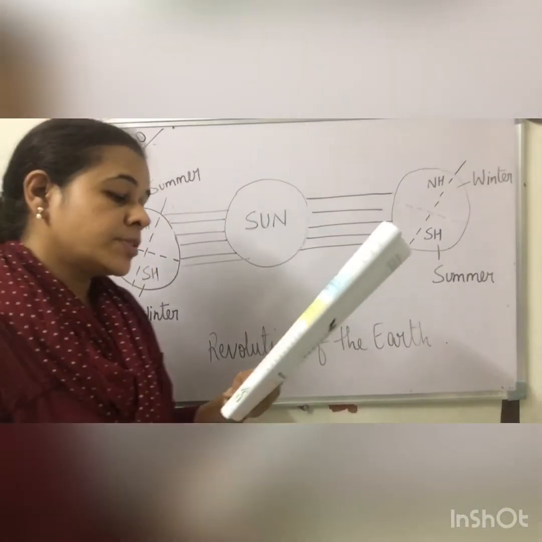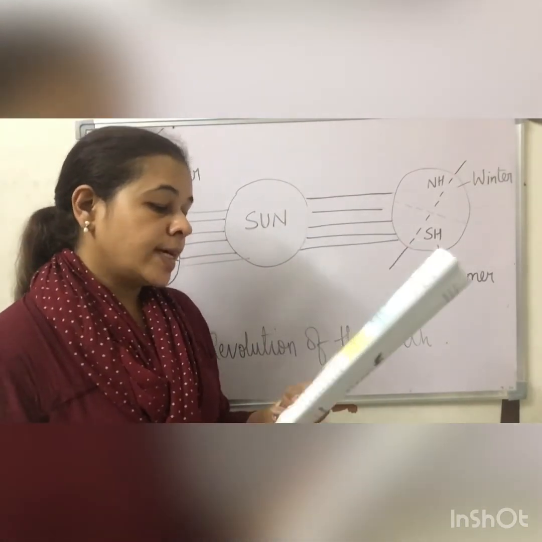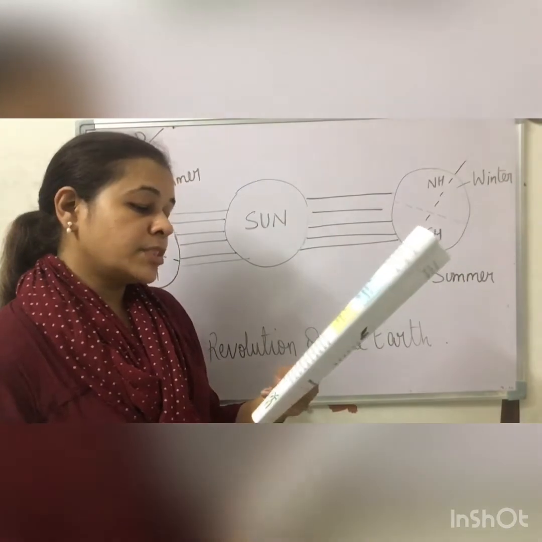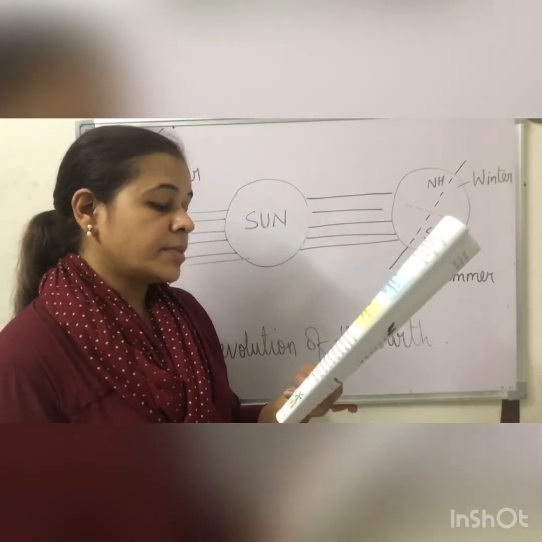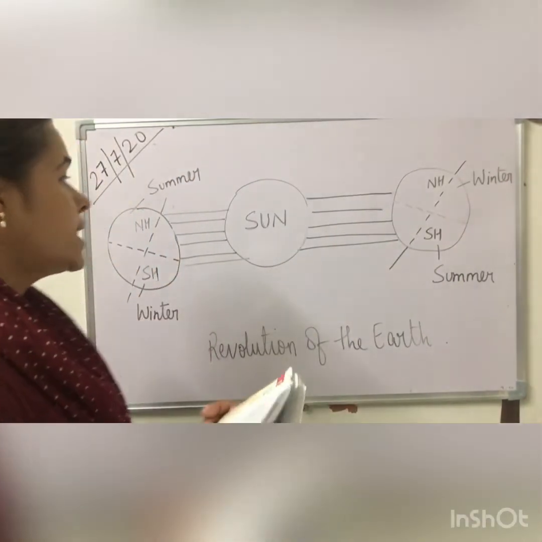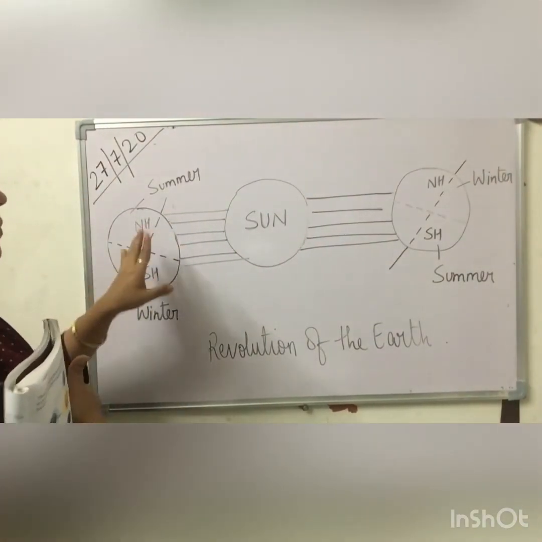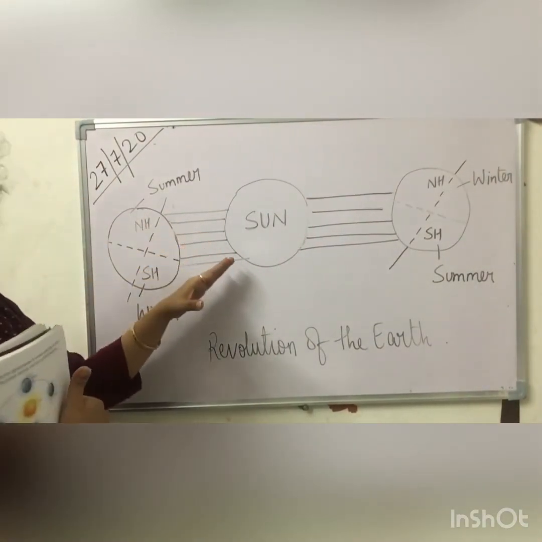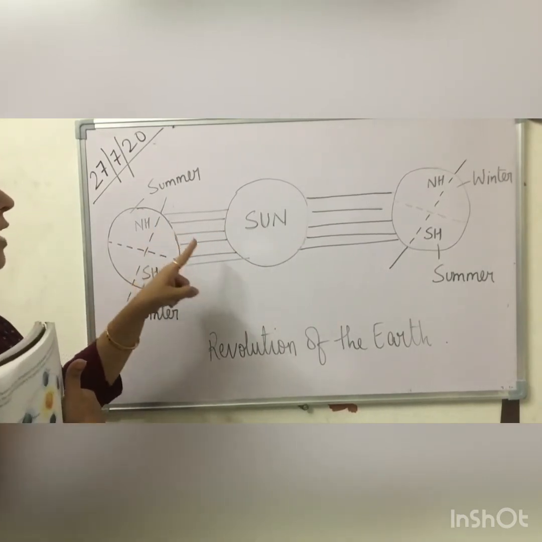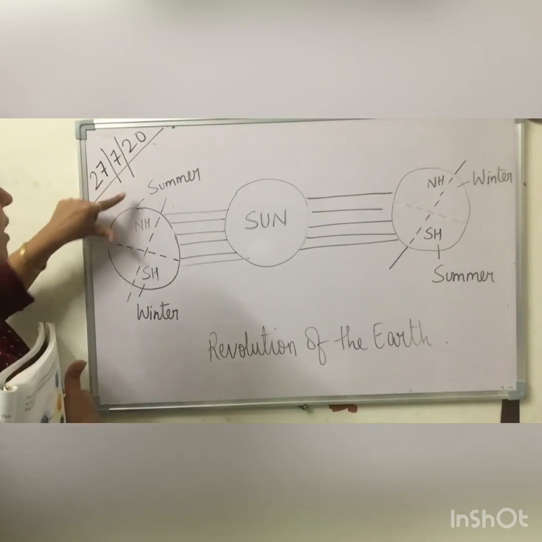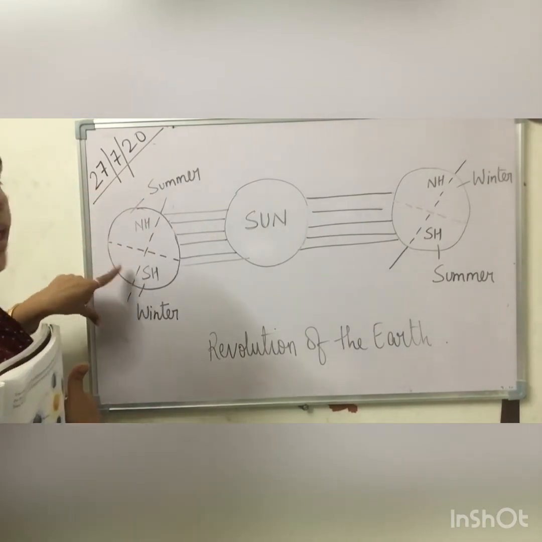The northern hemisphere is tilted away from the sun, while the southern hemisphere is tilted towards it. As a result, the northern hemisphere has winter, while the southern hemisphere has summer. Kindly see this diagram. I have explained before that when the northern hemisphere is tilted towards the sun, direct rays fall there, so the northern hemisphere experiences summer and the southern hemisphere has winter.